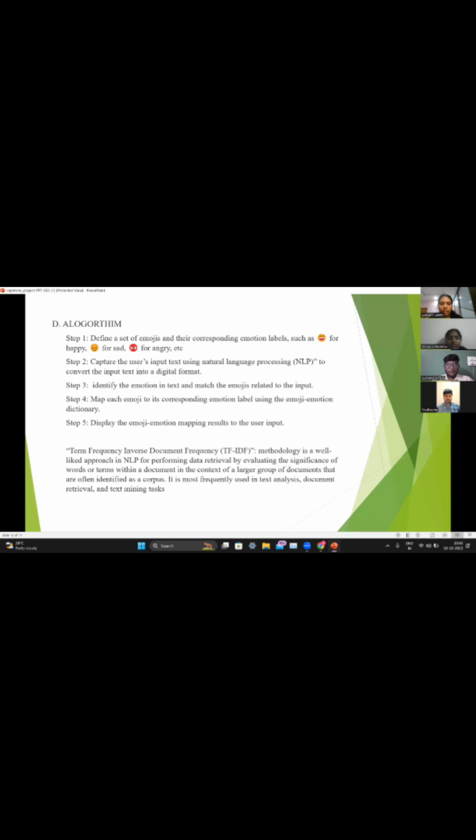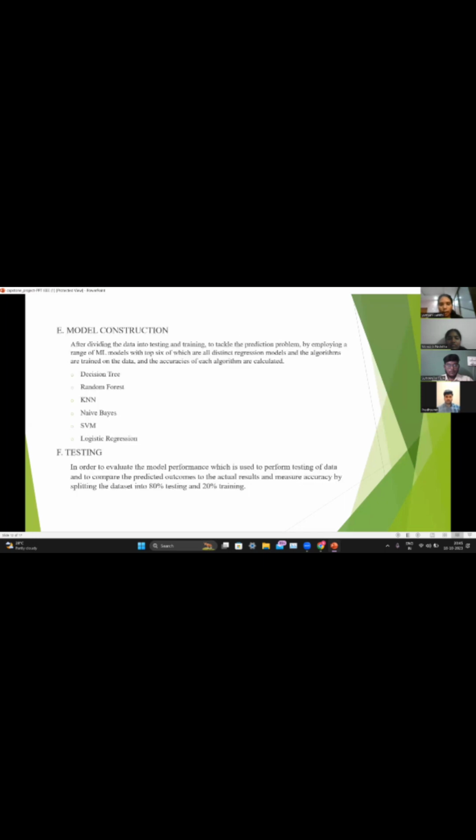In this project, we have used the term frequency inverse document frequency method, which is a well-known approach for NLP processing. It tells the importance of terms in the documents to identify the most frequently occurring words in the data set. It is mostly used in document retrieval and text mining tasks.